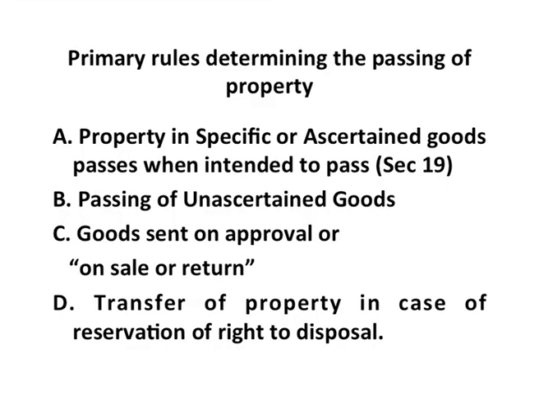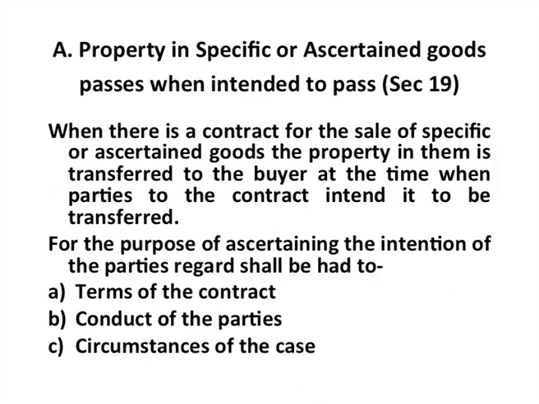Now, let us look at the rules that determine the passing of property for ascertained goods, unascertained goods, goods sold on approval or on sale on return basis, and goods where the seller reserves the right of disposal. Let us look at what are the various rules for these different types of goods.